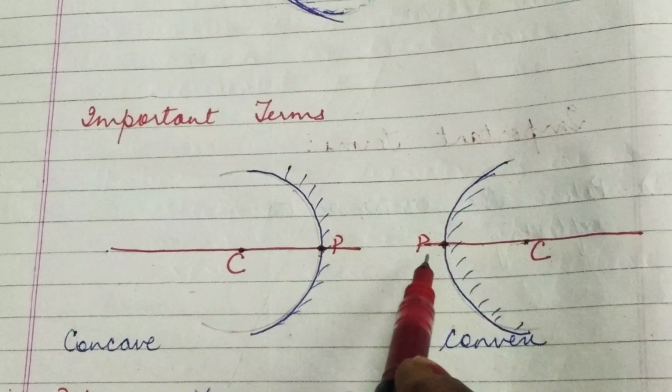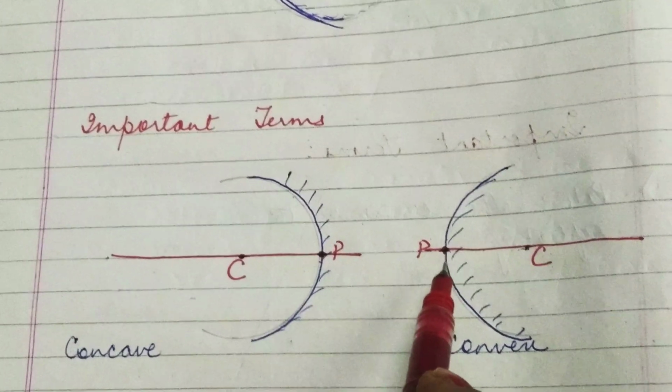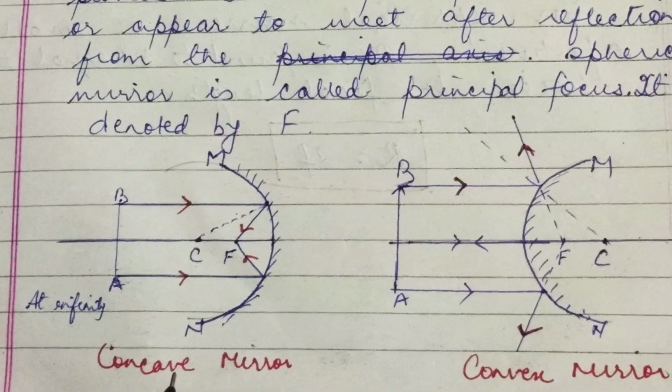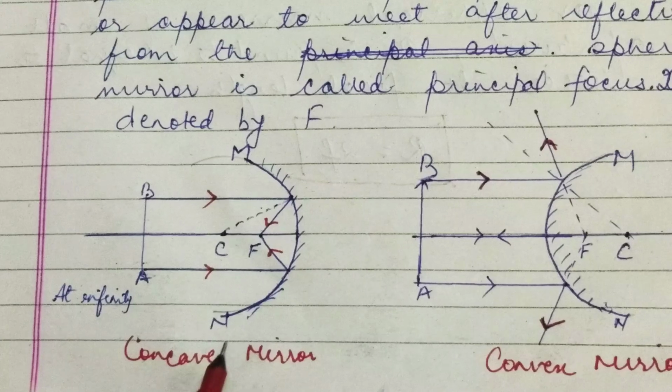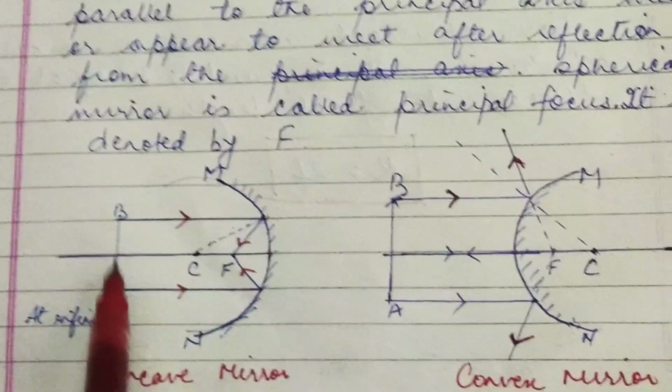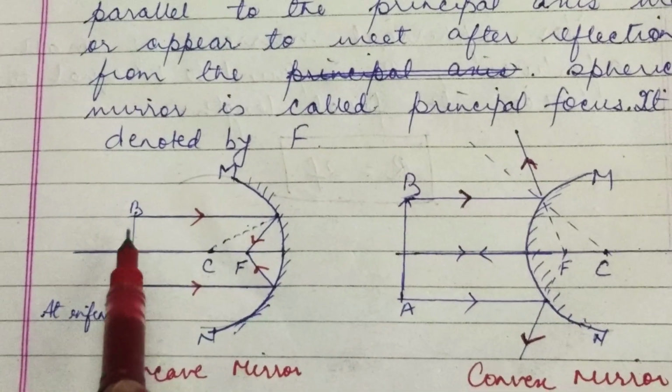Okay. Next is principal focus. So what is principal focus? To understand principal focus, let us take these two mirrors again, concave mirror and convex mirror. In the concave mirror, I have taken an object which is at infinity.